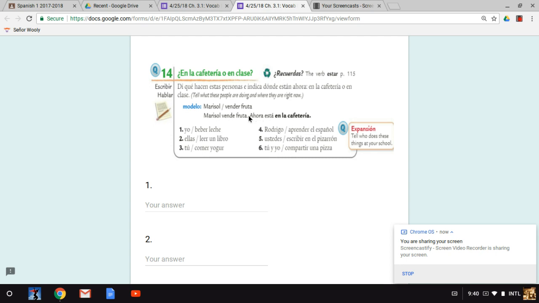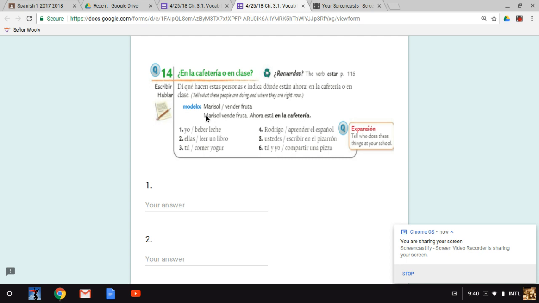And even though it doesn't say Marisol again, we know that we're talking about Marisol. Therefore, this verb, estar, has to match Marisol. That's why it's está. That's why it's not estoy or estás or estamos or están. It's not any of those. It's está because it's the form we use for he or she, which is Marisol.